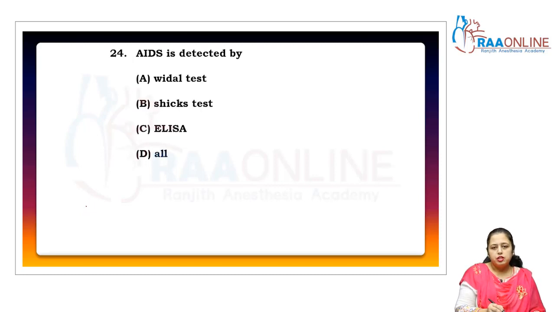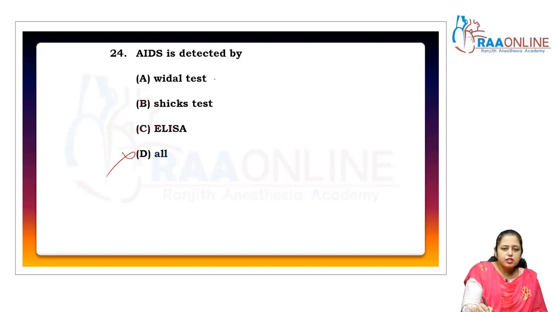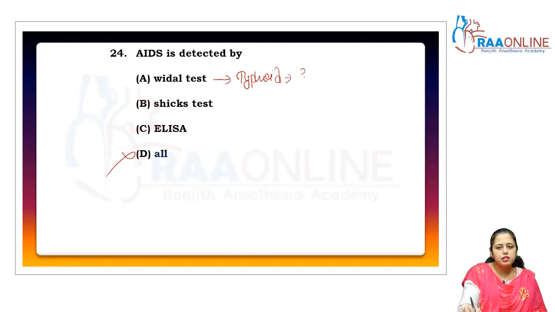Come to the next question. AIDS is detected by which kind of test? The Vidal test, Schick's test, ELISA, all is not appropriate? The Vidal test is used in case of typhoid, and the causative organism of typhoid is Salmonella typhi.